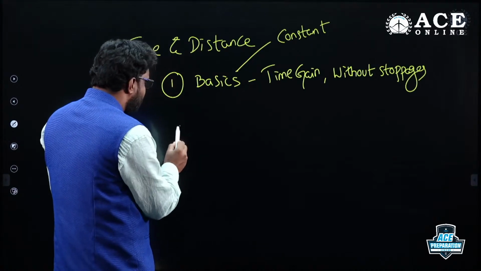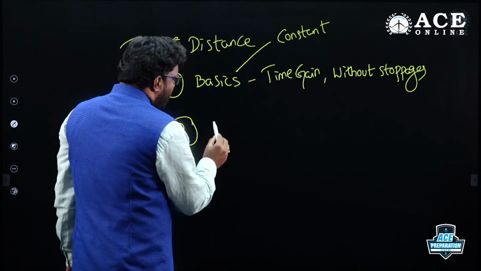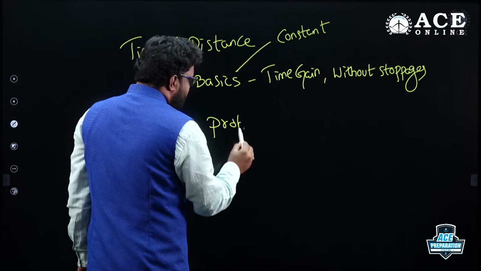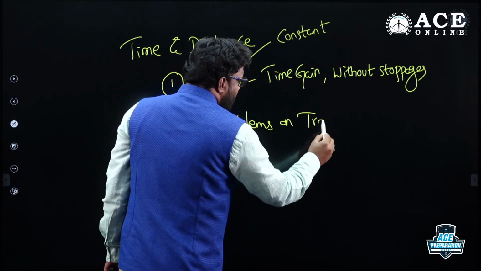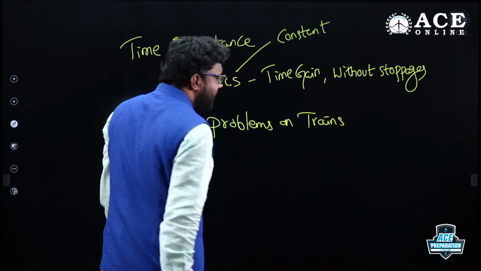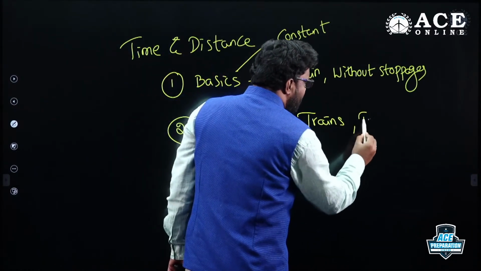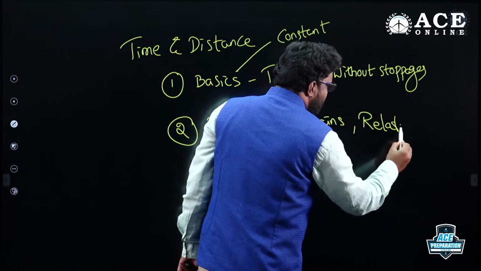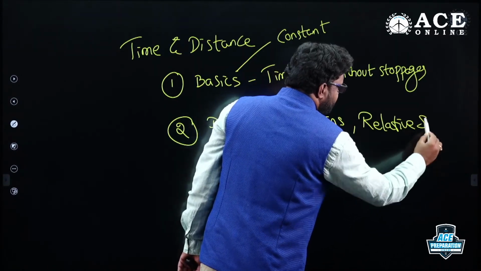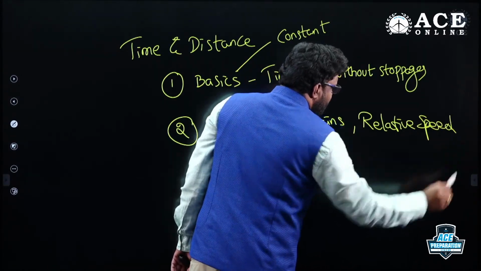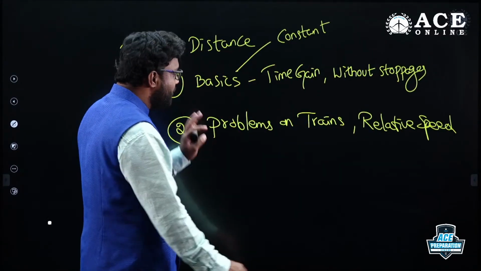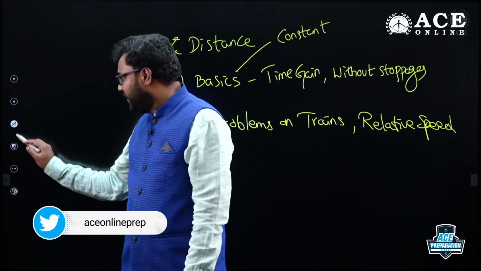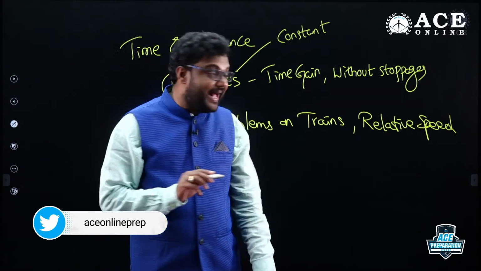Then you need to focus on problems on trains, along with relative speed, or you can first cover relative speed and then go for problems on trains as well. Problems on trains and relative speed related questions you need to focus on, my dear friends. Once you are done with that, we can focus on average speed.